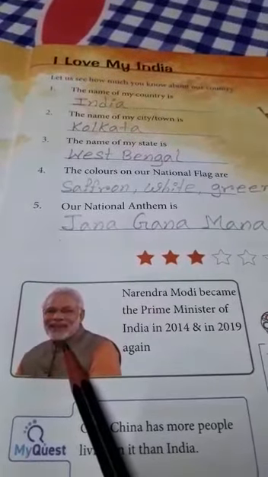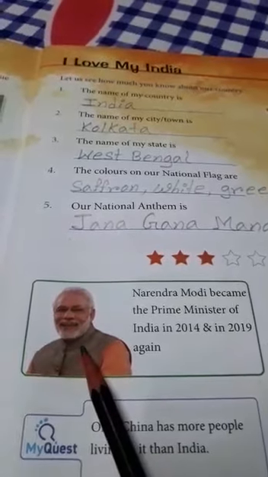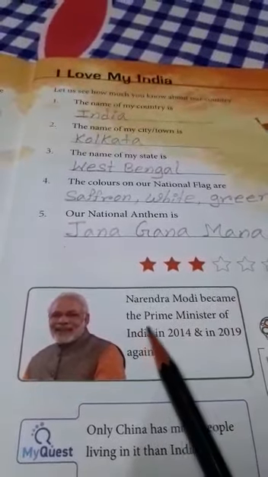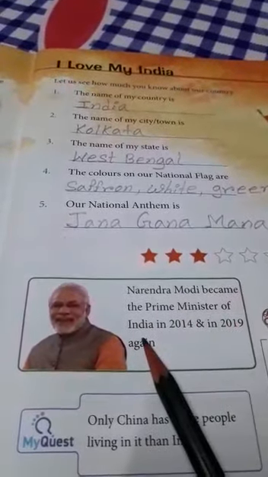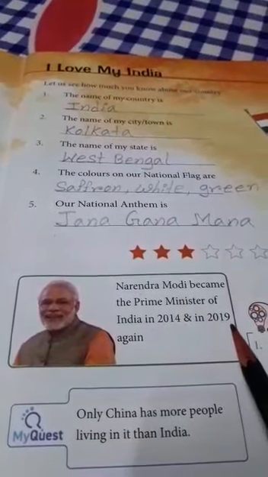Who is he? He is our Prime Minister and his name is Narendra Modi. Narendra Modi became the Prime Minister of India in 2014 and again in 2019.